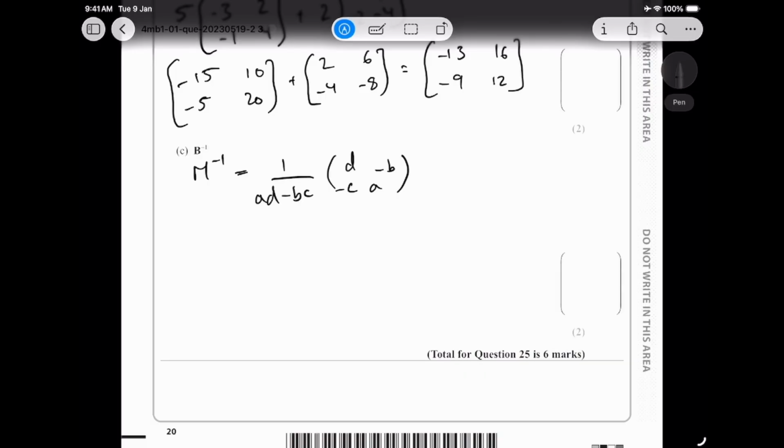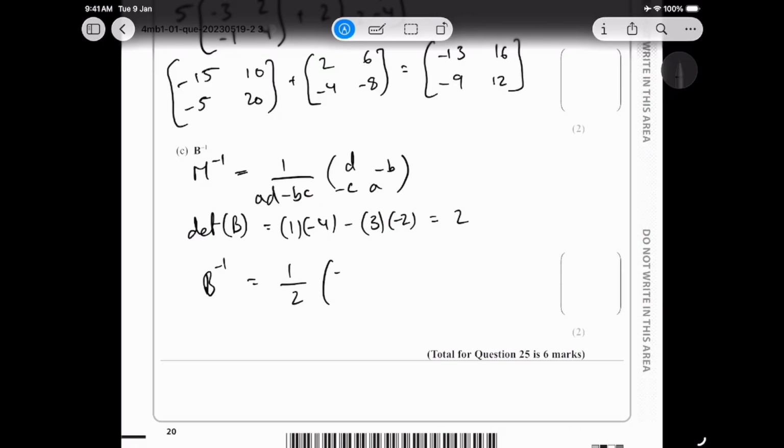Okay, so let's try to find the determinant first. Determinant of B, which in this case, what is my B, which is 1 times negative 4, minus B was negative, so it was 3, times negative 2, so I'm going to do negative 2 times it, and then I should be getting my answer as 2. All right, that's my determinant. So now B inverse, simply putting everything together, 1 over the determinant, and the positions change and the signs change, so that's negative 4, negative 3, 2, and 1. Did I do everything correctly? Yes, we did everything correctly.